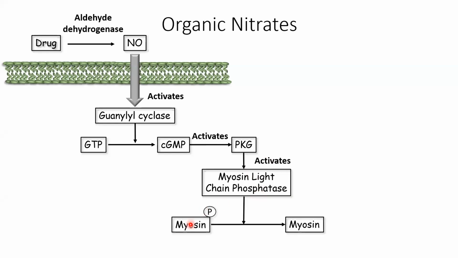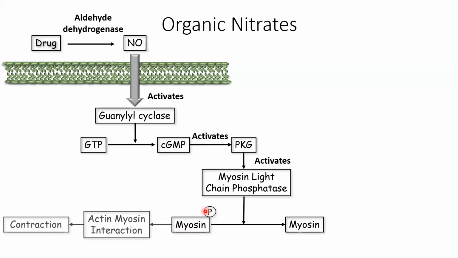So here you can see, when myosin is phosphorylated, it causes contraction by interacting with actin. But this phosphate group is broken down by the myosin light chain phosphatase enzyme. Without the phosphate group there cannot be any contraction, so it is causing vasodilation. So this is the mechanism by which organic nitrates cause vasodilation.